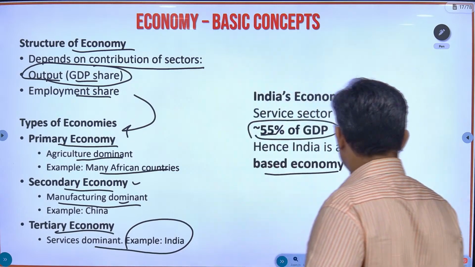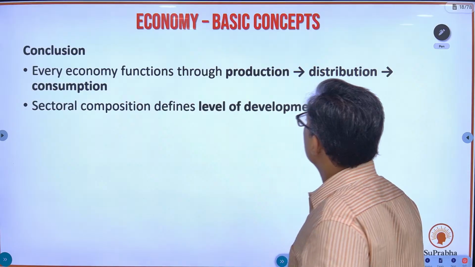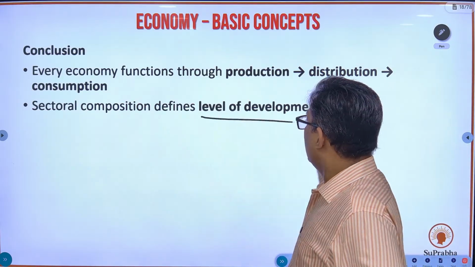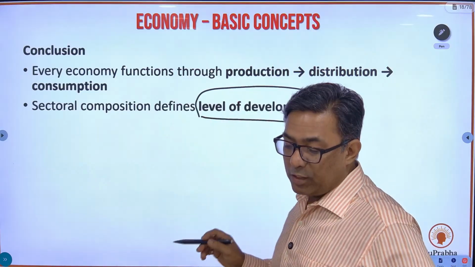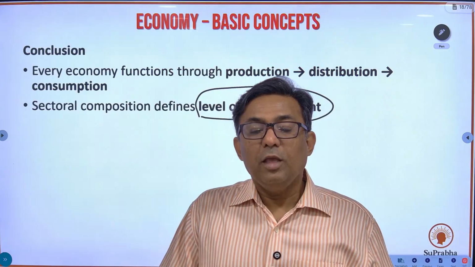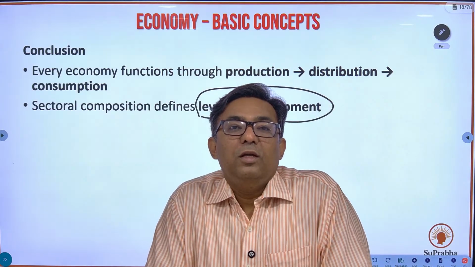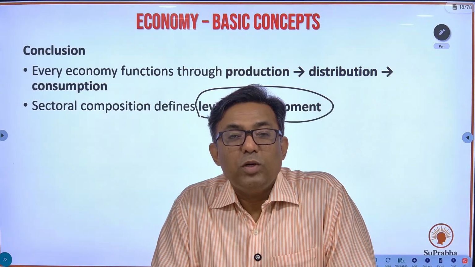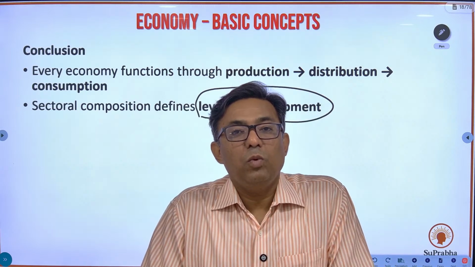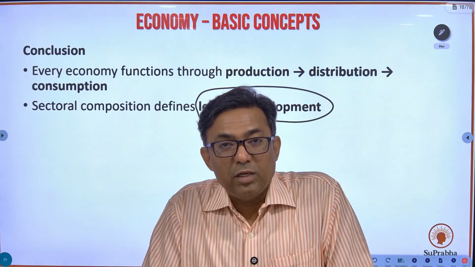First, let's understand this. So every economy functions through production, distribution, and consumption. And sectoral composition defines the level of development. Now this part is very important. Understand. See, if the share of the primary sector is more in the economy, what does it signify? It signifies that the technology for production is not available in the country.